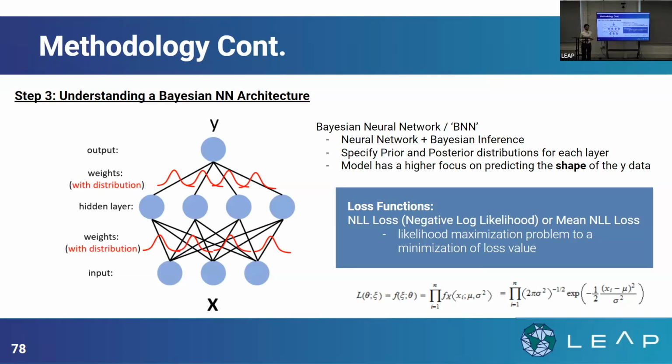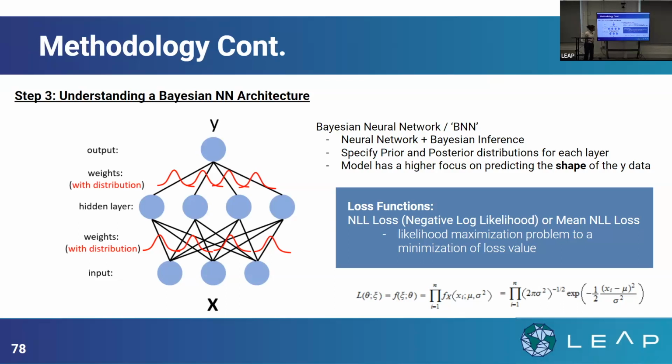But in this case, we want to really focus on the shape of the distribution. So in a Bayesian neural network model, we can input weights into our neural network, but also look at specific prior and posterior distributions and see how those are changing along the layers, and really try to get our y, in this case the precipitation variable, to follow that heavy-tail distribution at the end of our training.